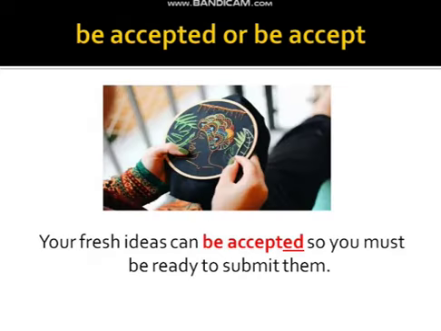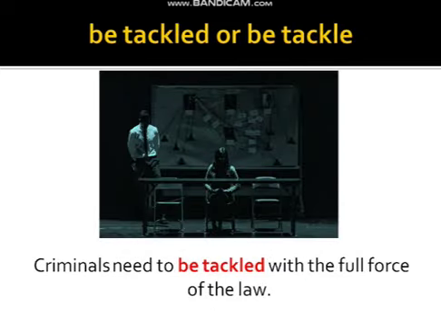We again look back at the previous sentence, can be accepted. This is also a passive voice form. So now we go to the third slide. Be tackled or be tackle? Criminals need to be tackled with the full force of the law. Be tackled is correct. Be tackle is incorrect. Here you can again see that be tackled is the passive form. Need to be tackled. Right?